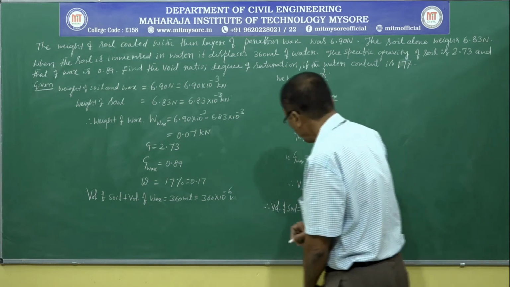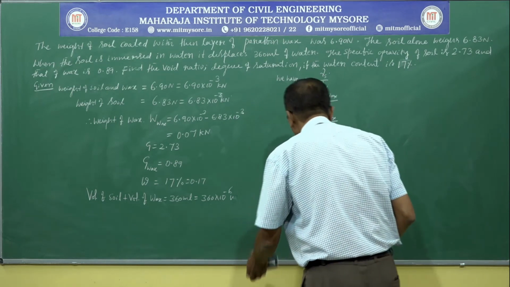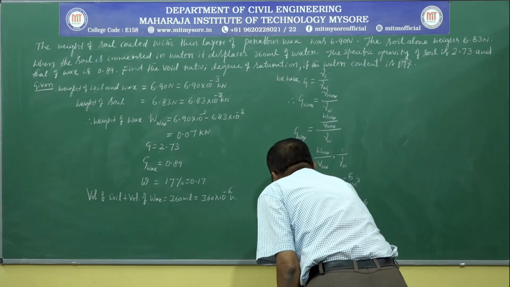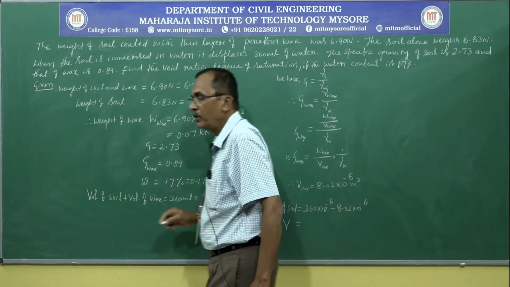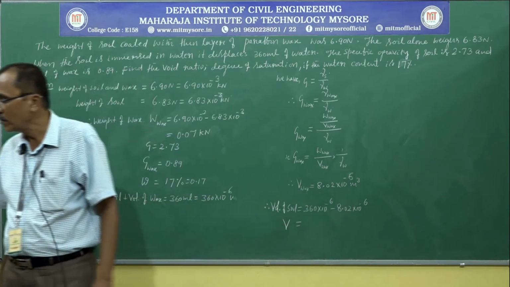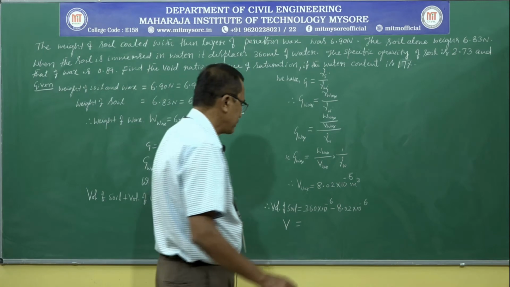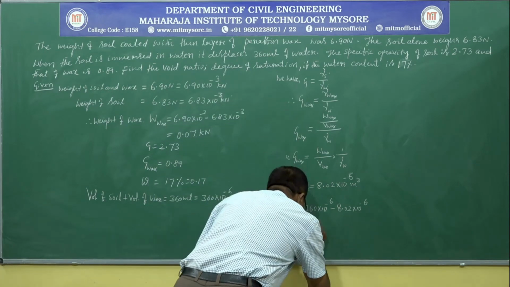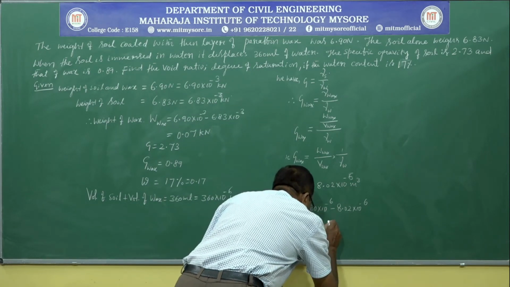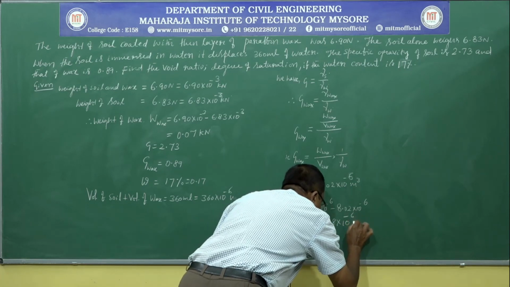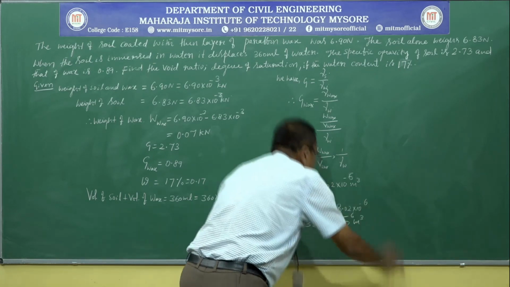So we will get the volume of soil, which can be designated as V, total volume. V is equal to 351.98 into 10 power minus 6 meter cube.